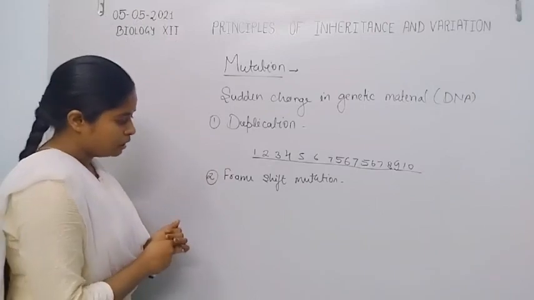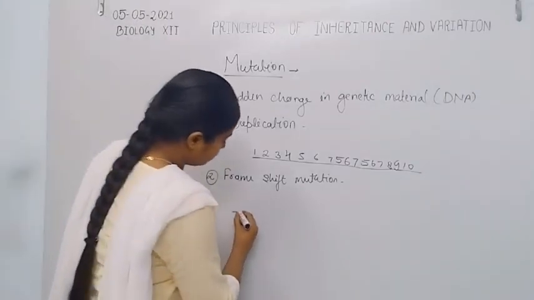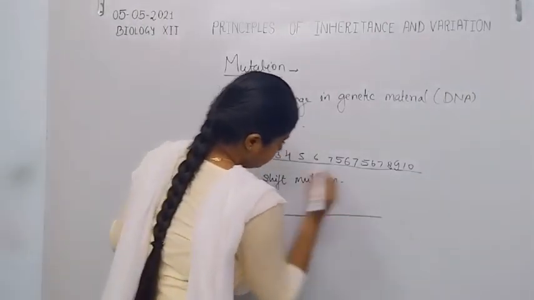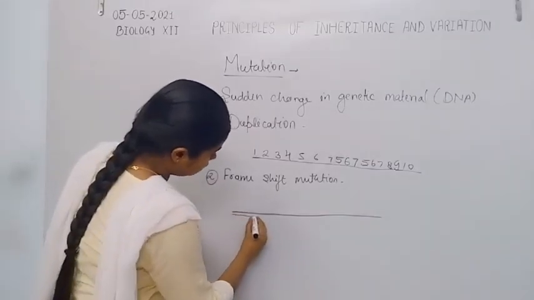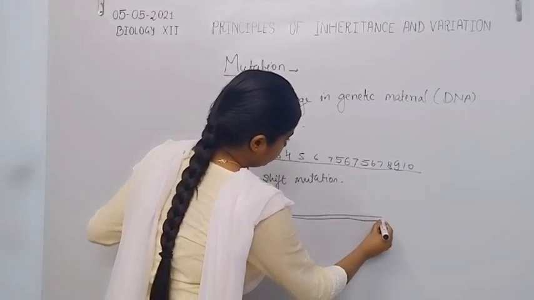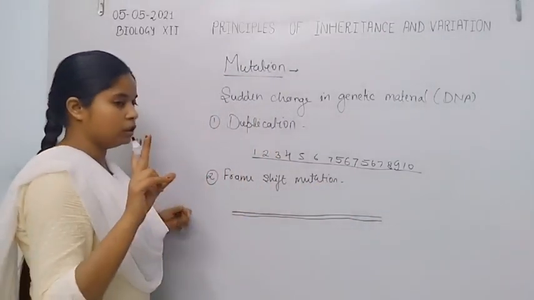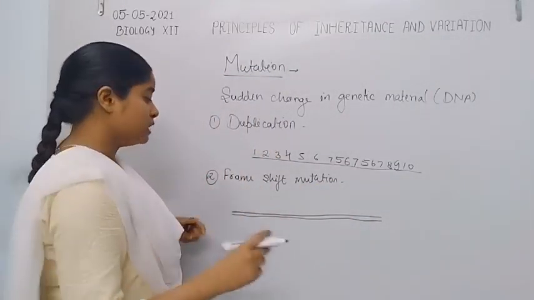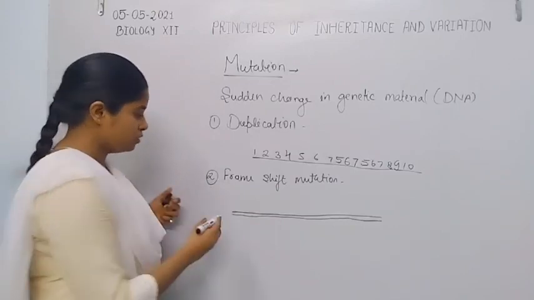If we take the genetic sequence, we know that the genetic sequence is read in the form of triplet codons.